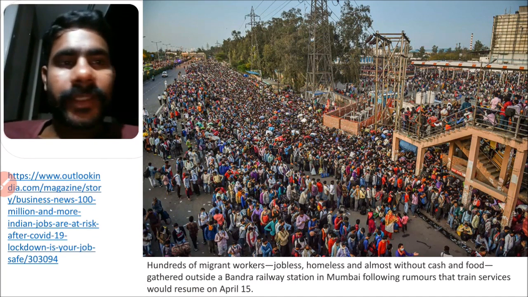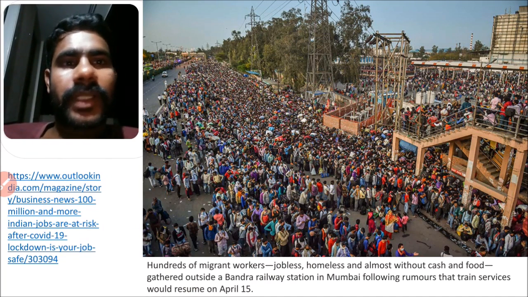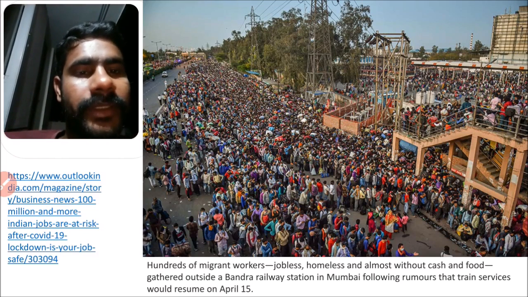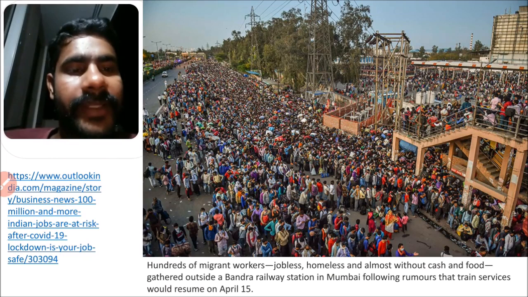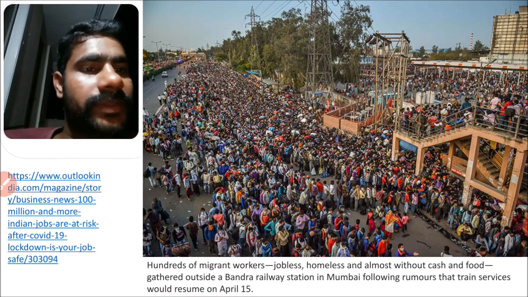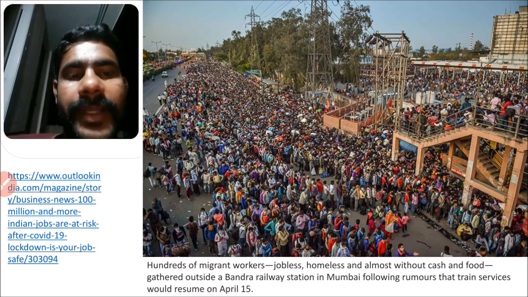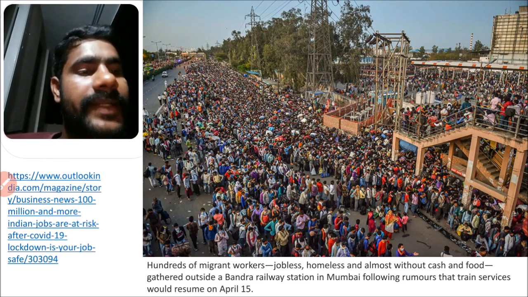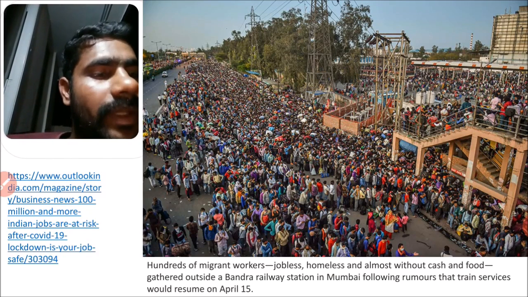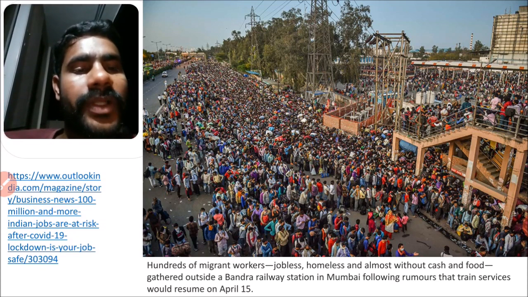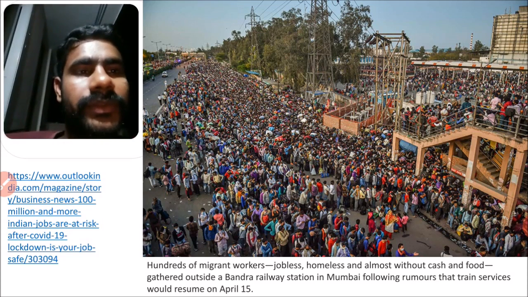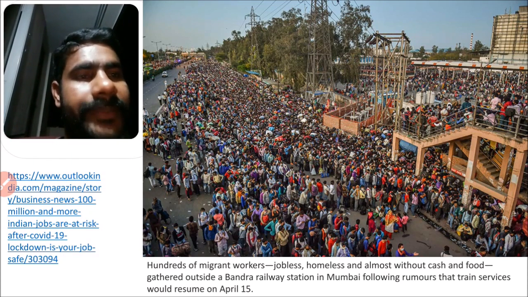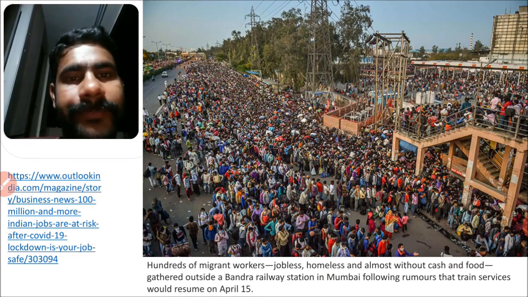These are some of the worst images from India, especially in Mumbai. Hundreds of migrant workers, jobless, homeless, and almost without cash and food, gathered outside Bandra railway station in Mumbai, following rumors that train services would resume on April 15th. So this is the worst case. This is the main reason for the number of cases increasing in Bandra, Mumbai.